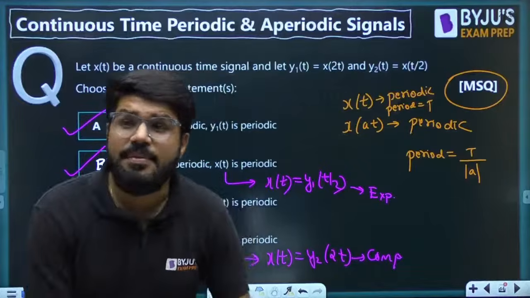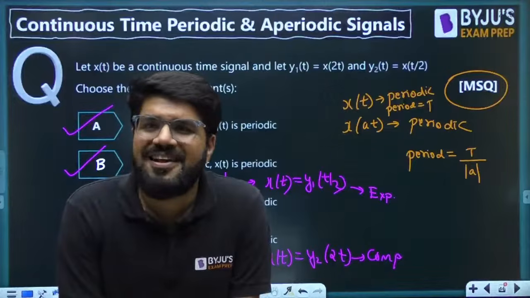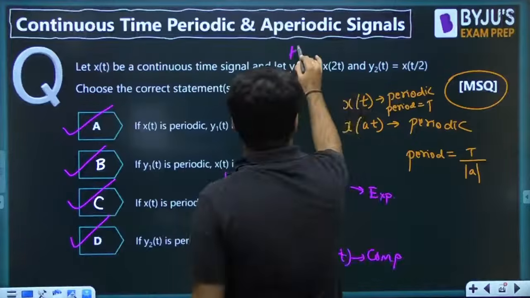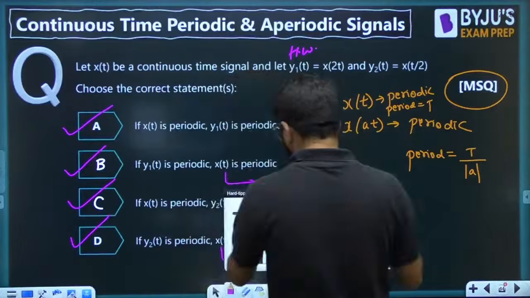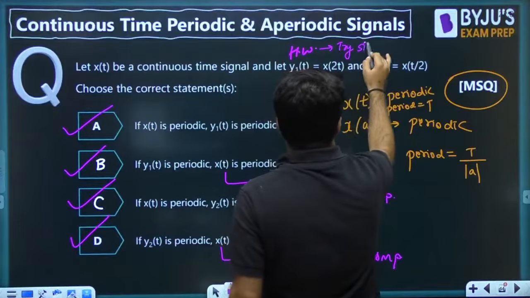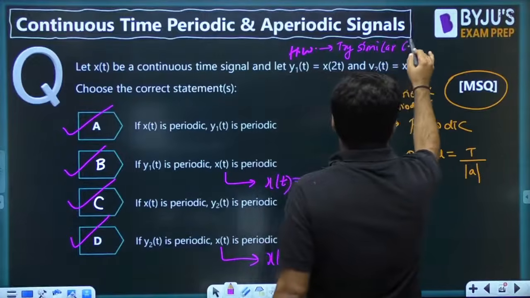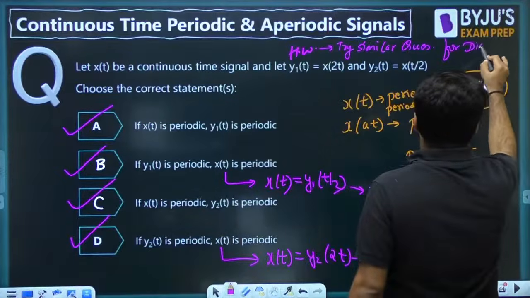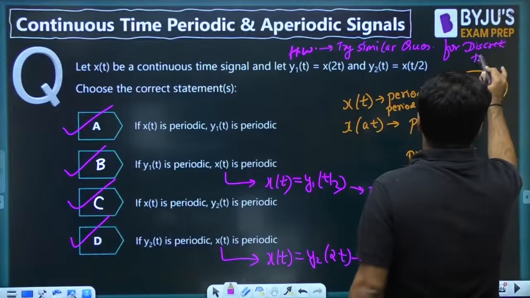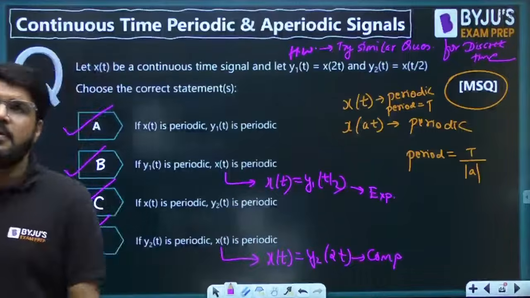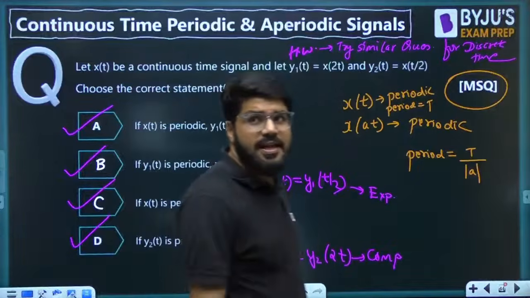But will the story remain the same in the case of discrete time? Let us learn that tomorrow. One more homework I add here: try a similar question for discrete time signals.